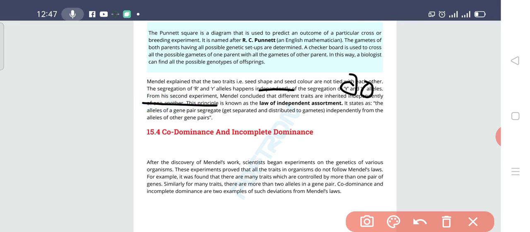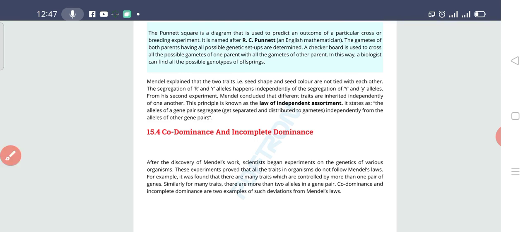From his second experiment, Mendel concluded that different traits are inherited independently from one another, and this principle is known as the law of independent assortment. Hope you get that. If you have any query, you can ask me. Do the practice of the cross. This is a very important cross, and this question mostly comes in the paper. So best of luck and take good care of yourself. And I want all of you to see that video.